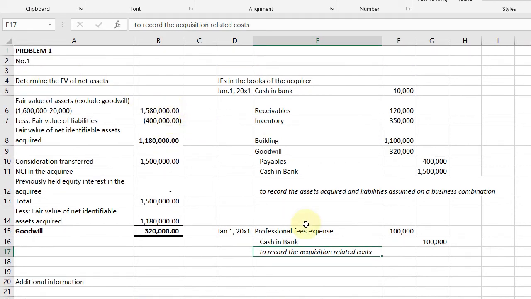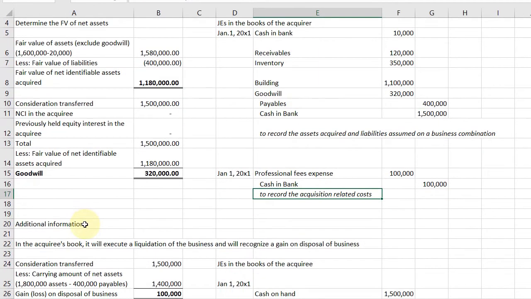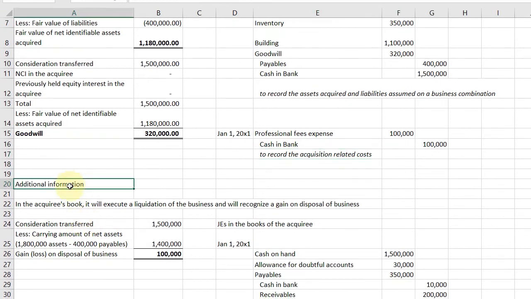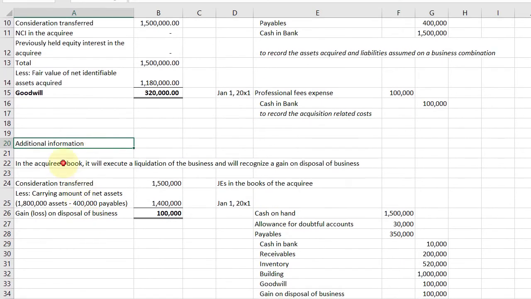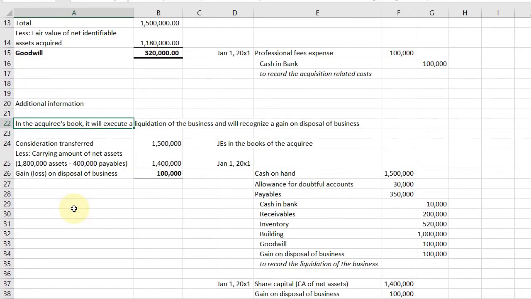Okay? So next, yan. Meron pa palang additional information. Ito naman ay sa book ni acquiree. Okay, sa book ni acquiree, that's XYZ. Ano ba mangyayari sa kanya? Kasi nabili na siya, it has to liquidate. Okay, liquidation of the business. So, first we determine kung may gain or loss ba.